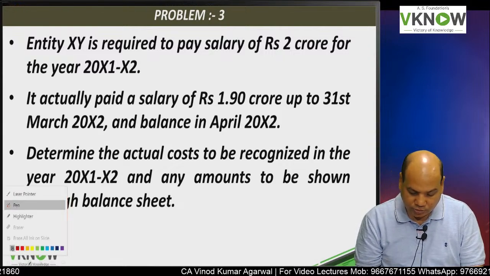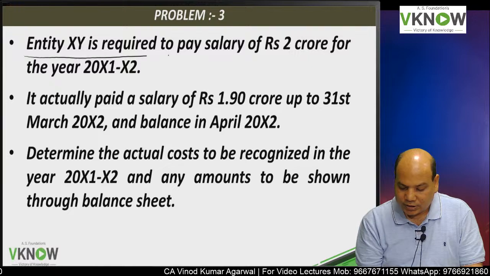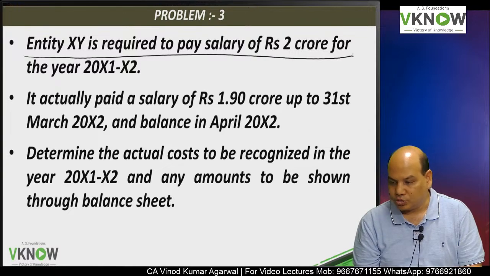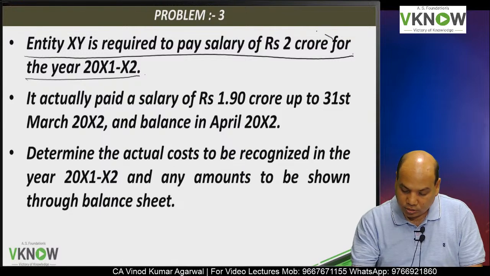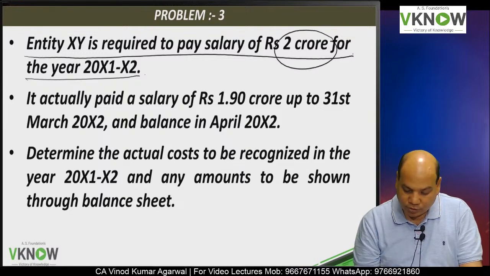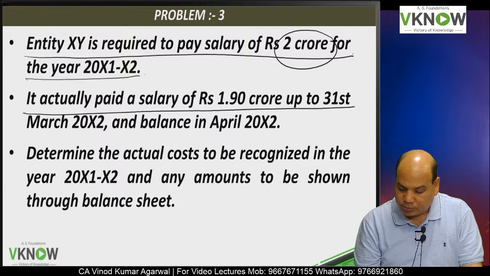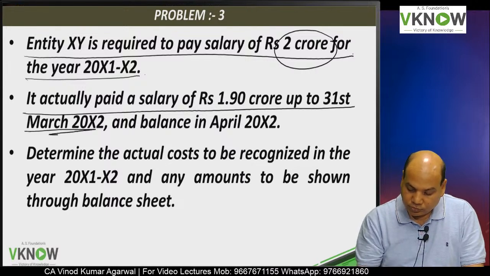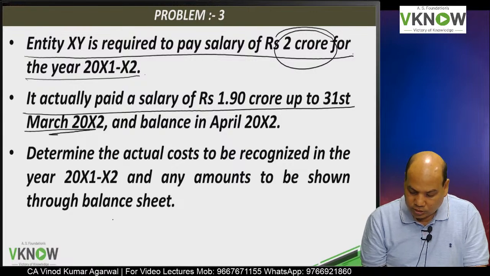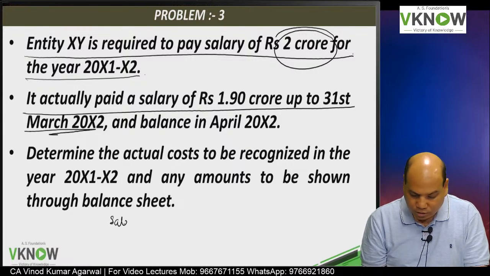Kindly pay attention. Entity X is required to pay salary of rupees 2 crore for the year 2001-2002, and the entity has actually paid 1.90 crore up to 31st March. So this 2 crore is the salary accrued.